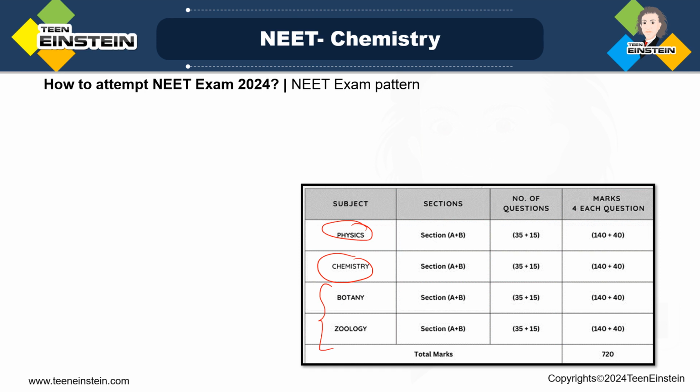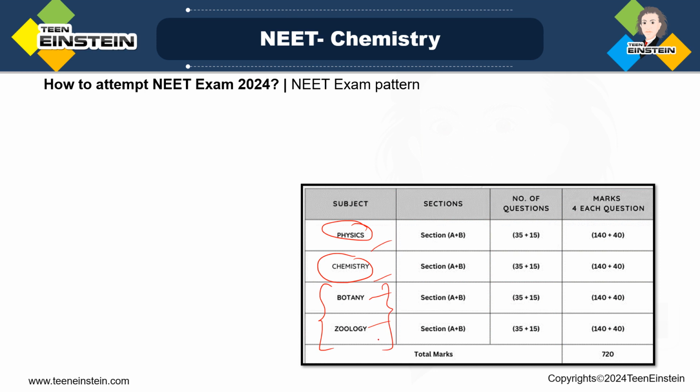Now botany and zoology will also be treated just like physics and chemistry if you look at the number of questions. So from the point of view of number of questions, there are a total of 4 different subjects, though these two together are obviously biology.